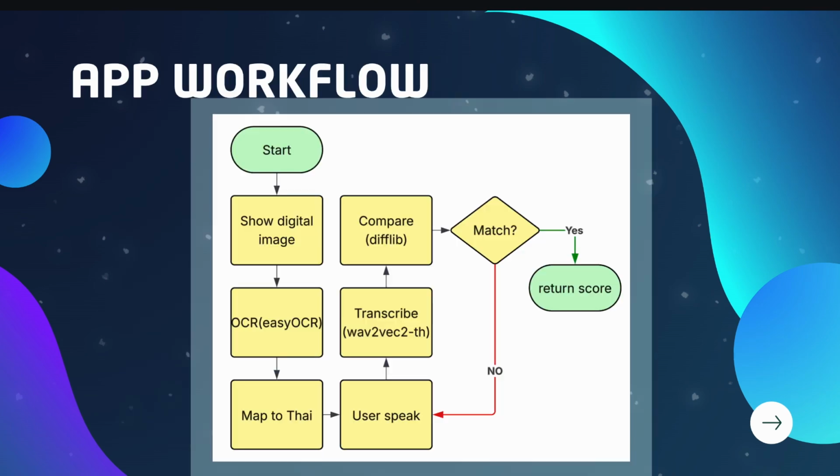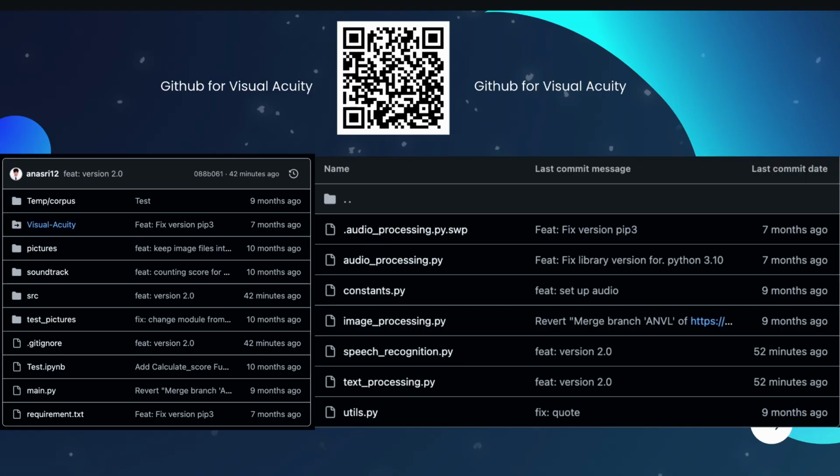Here's the app workflow. It starts by showing an eye testing image, which you read out loud by answering the questions. If it doesn't match the score or it couldn't listen correctly, it will ask you to speak again. When it finishes, it will return the score for you. You can look at the QR code for more details. All the main files are in there, named ANSI 12. Image processing is EasyOCR, text processing is difflib, and speech recognition is wav2vec.